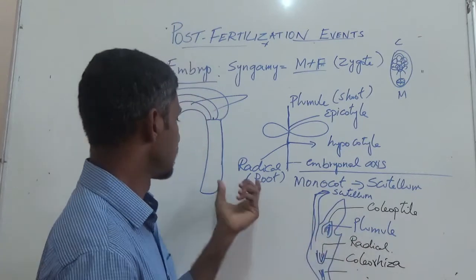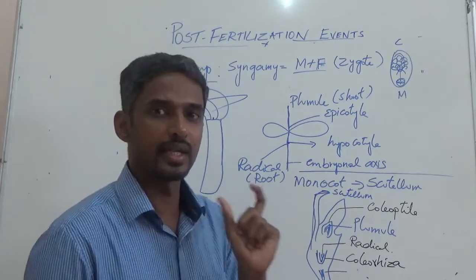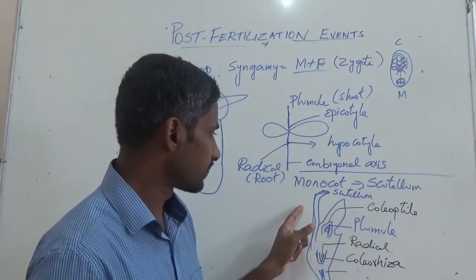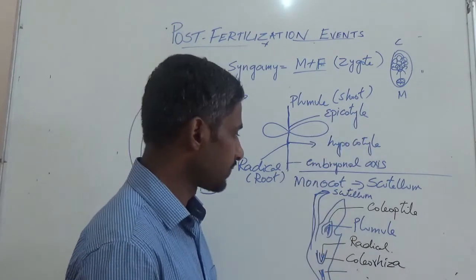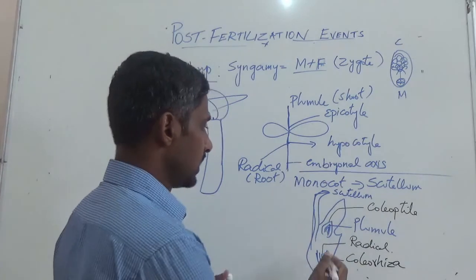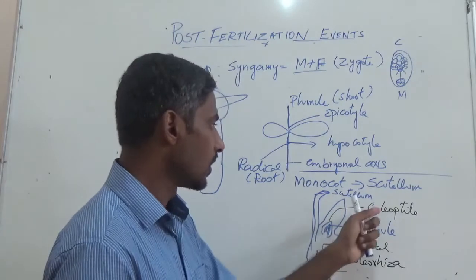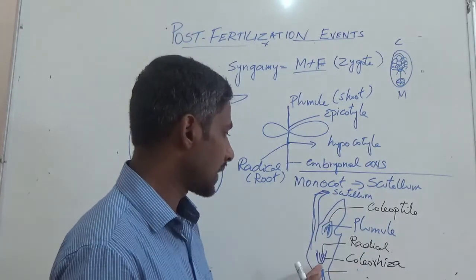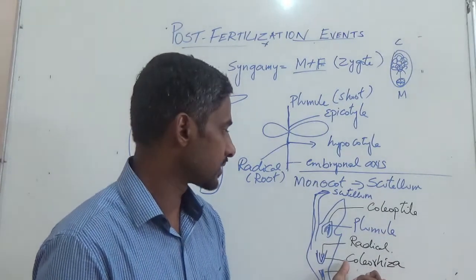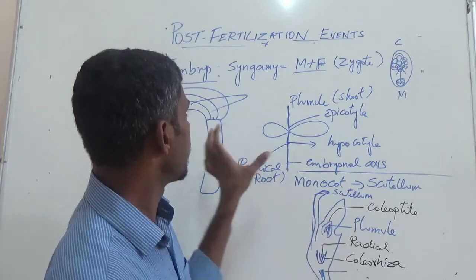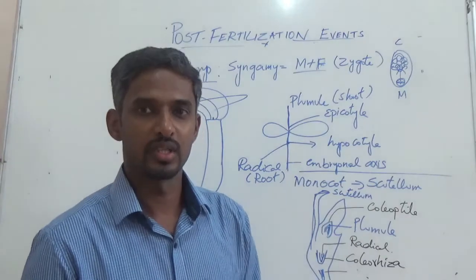So the difference is, here there are two cotyledons, and here there is only one cotyledon, and that single cotyledon in monocots is called the scutellum, and in its axis it has the same epicotyl and hypocotyl. The change is that here the plumule will be covered by a special sheath called the coleoptile, and the radicle will be covered by a sheath called the coleorhiza. So this is the embryo we find, and similarly the embryo is found in monocots, which will later give rise to the future plant.